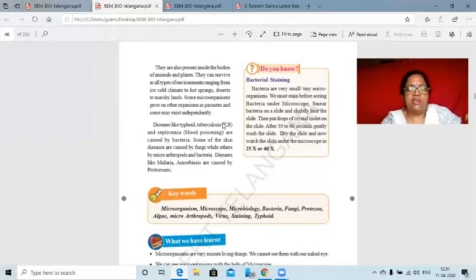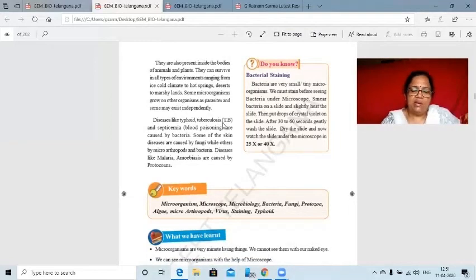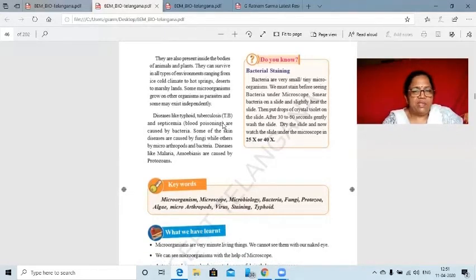Immediately if any microorganism enters our body, our body will produce antibodies against it. That is, our body tries to defend itself against that microorganism. Our white blood cells will try to attack them, and by doing that they will produce some chemicals which will enable us to live along with them. So when we have resistance, if we take balanced food, exercise regularly and keep our body in healthy condition, then only will we be able to come out of these dreadful diseases, and we may not be attacked by them.